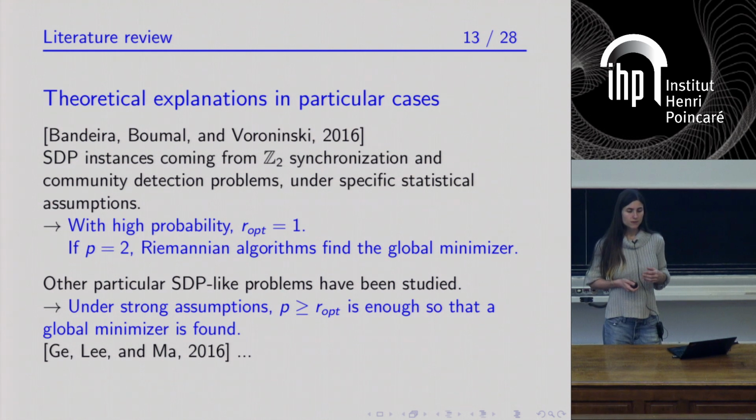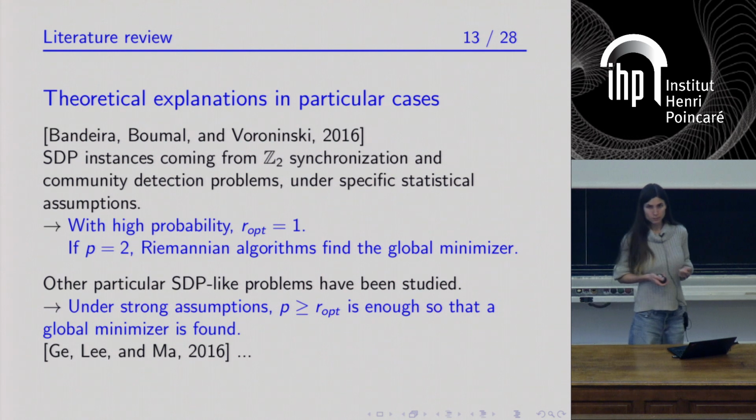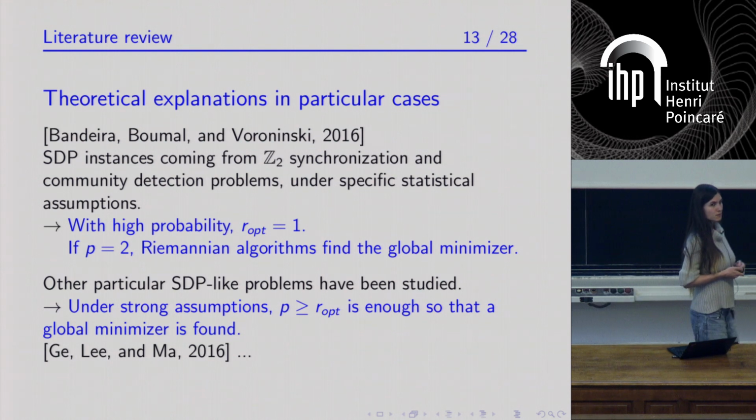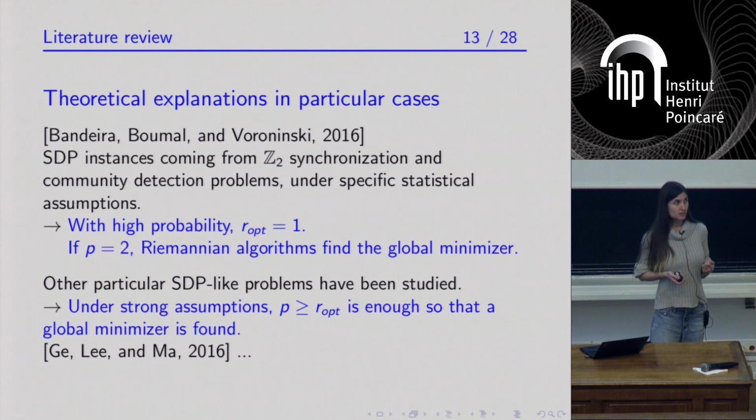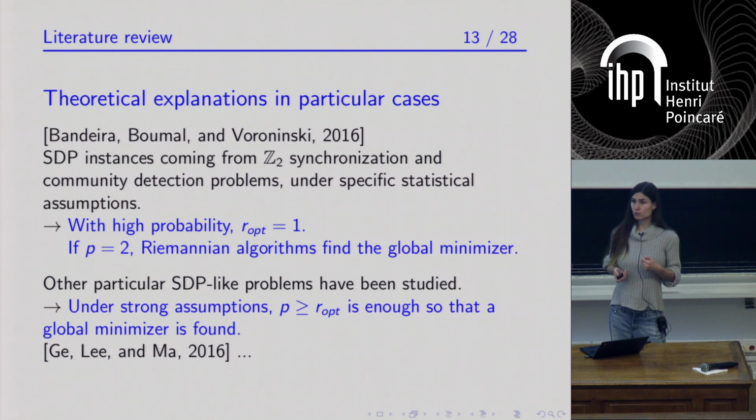And so under very specific statistical assumptions on the underlying inverse problems, they could show that with high probability, the semi-definite programs that they obtained had an optimal solution with rank 1, and they could prove that the corresponding Burer-Monteiro factorization could be solved with Riemannian optimization algorithms if the factorization rank p was equal to 2.